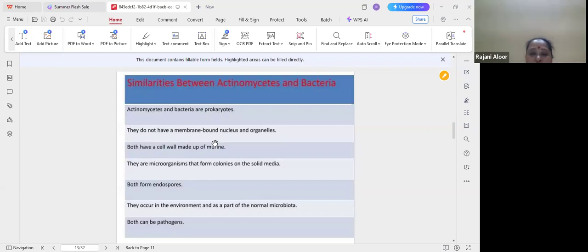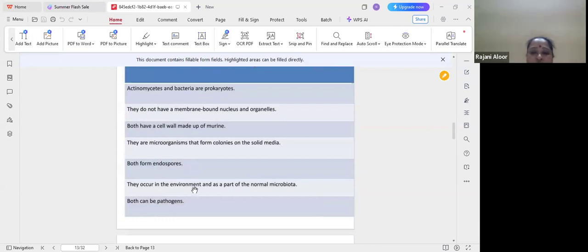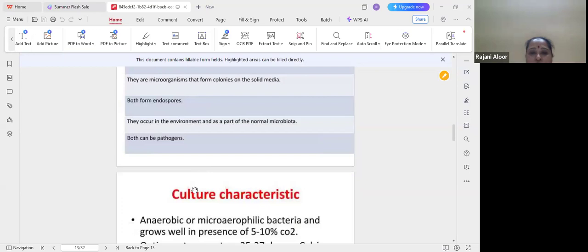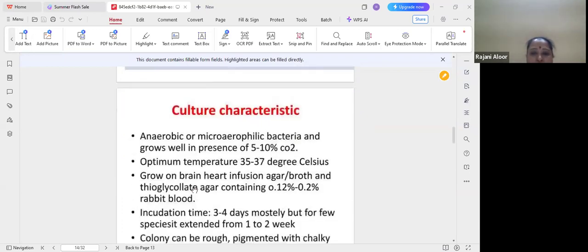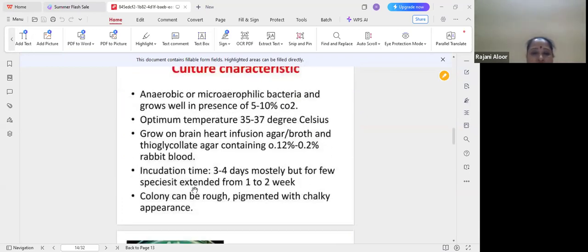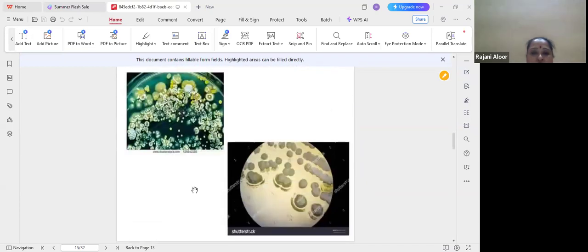Both form colonies on solid media. Both reproduce by endospores. Both occur in the environment as part of the normal microbiota. Both include pathogenic species.